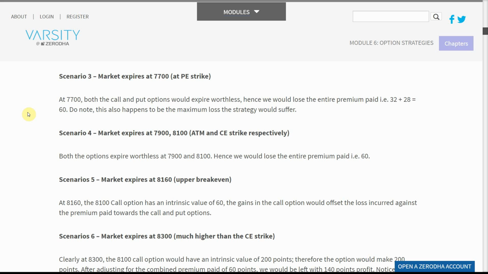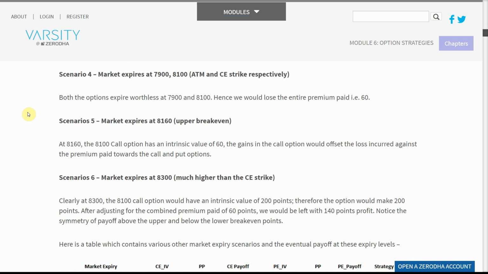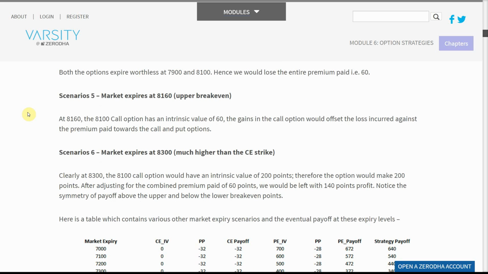Scenario 4: market expires at 7,900 or 8,100, the ATM and CE strike respectively. Both the options expire worthless at 7,900 and 8,100. Hence we would lose the entire premium paid, i.e., 60.